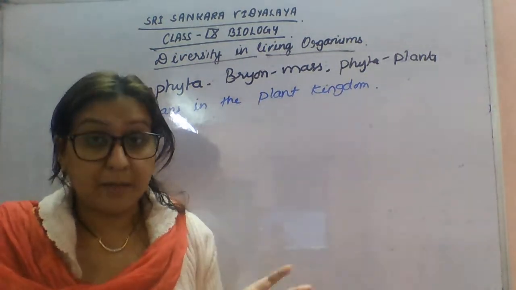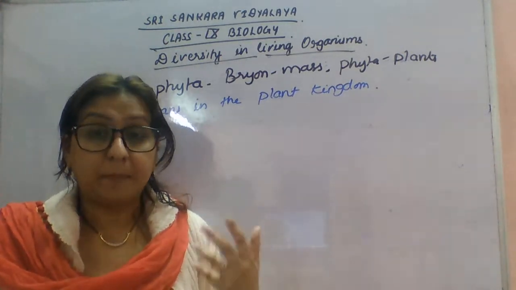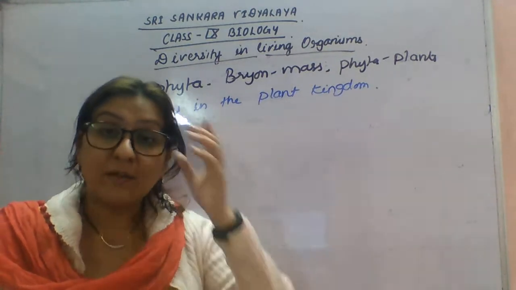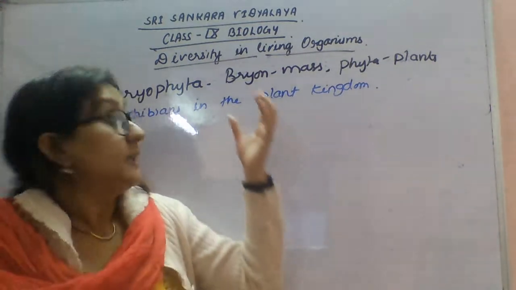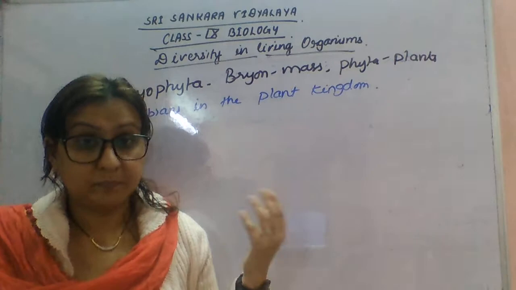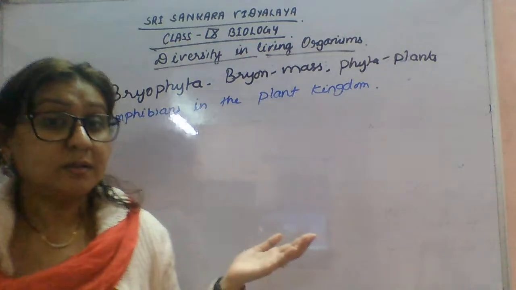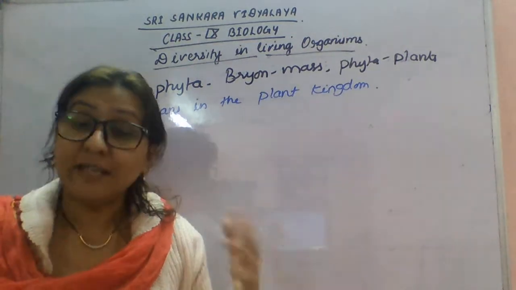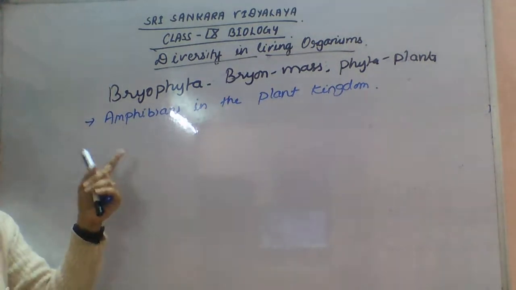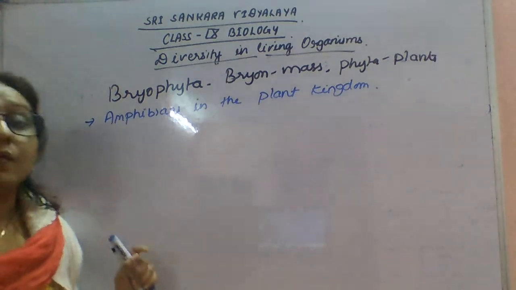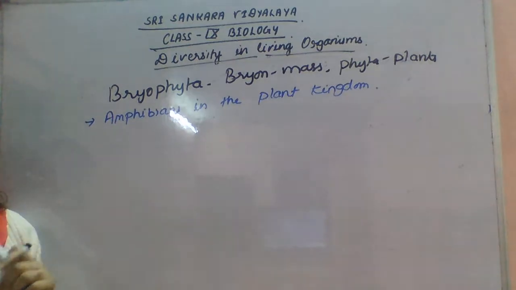When we talk about animals, those animals which can live in water as well as on land are called amphibians. Similarly, bryophytes are called amphibians in the plant kingdom because they can live on land, but for sexual reproduction they depend on water.